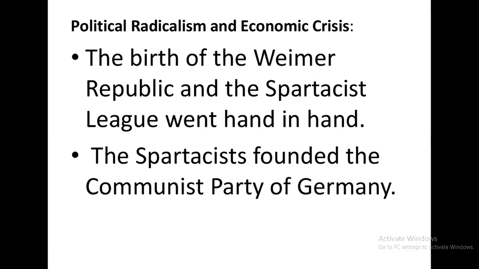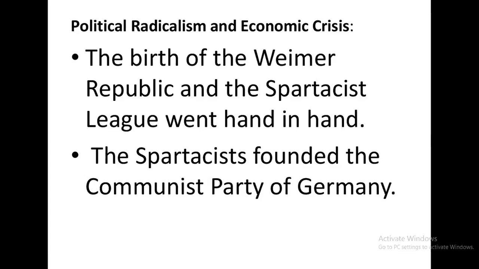They were the people who established the Communist Party in Germany. So as the economic crisis, the birth of the Weimar Republic and the Spartist League were happening together, Germany started facing lots of problems.